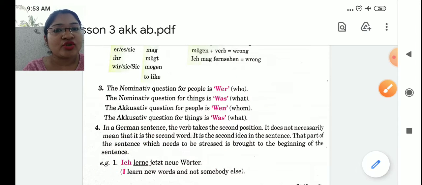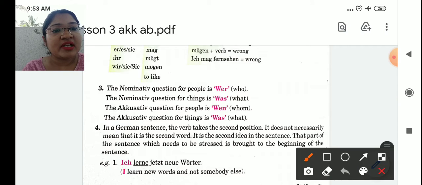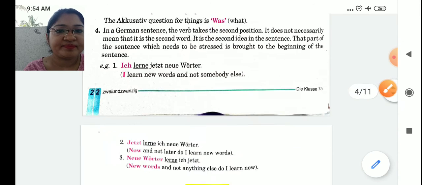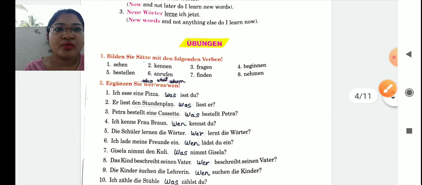Okay, now these two questions we have asked. Now you will ask me what about the third question. So there is no need of the third question. You can't learn someone. Okay, so this wen is not applicable here. So these questions you can ask. From this you will get the correct case. Some more examples they have given. Now what they are asking, students.